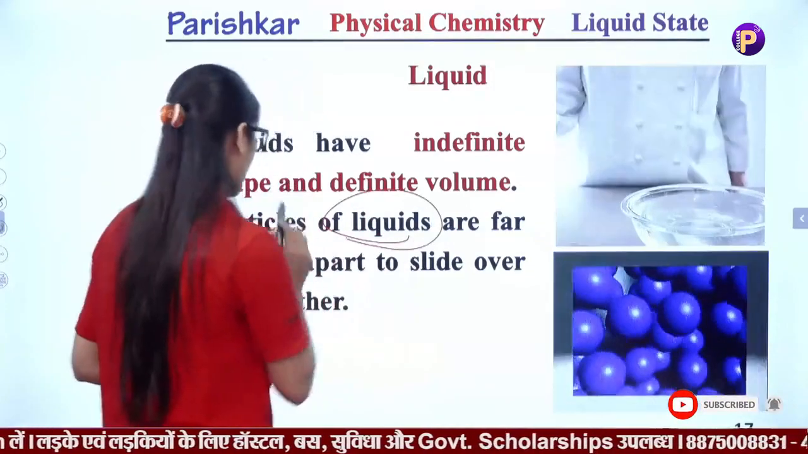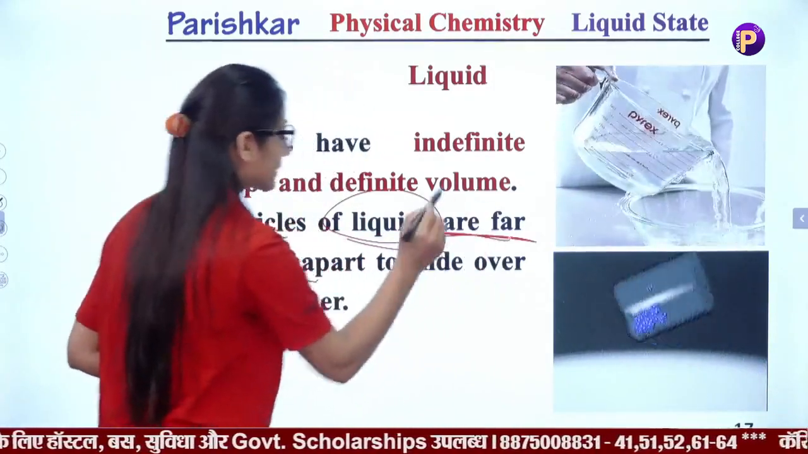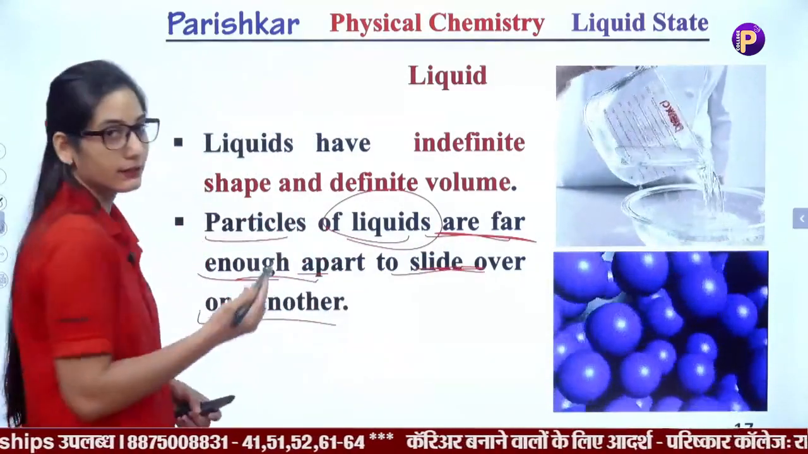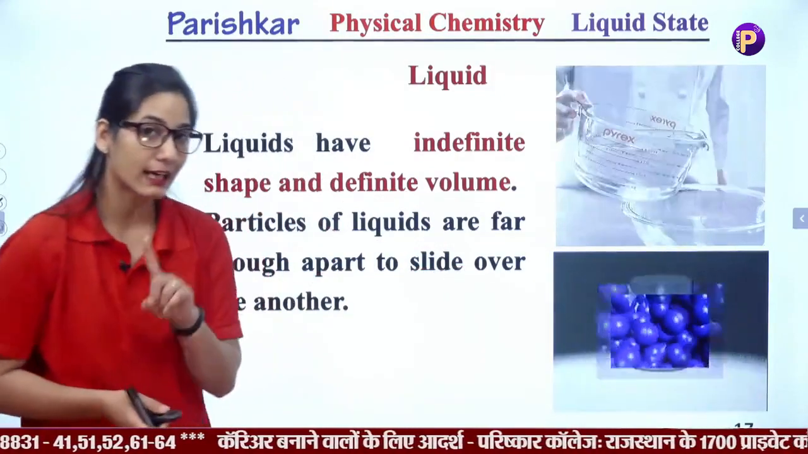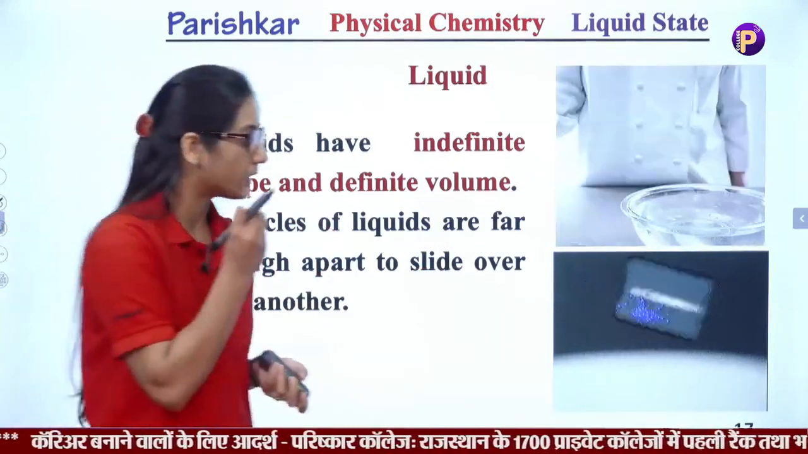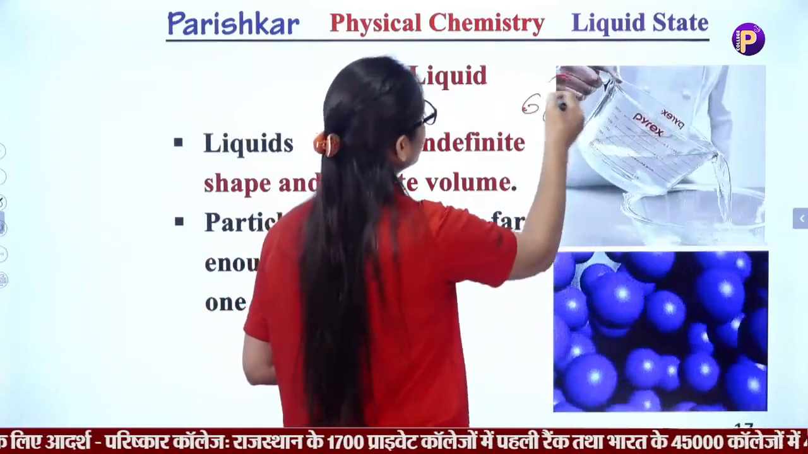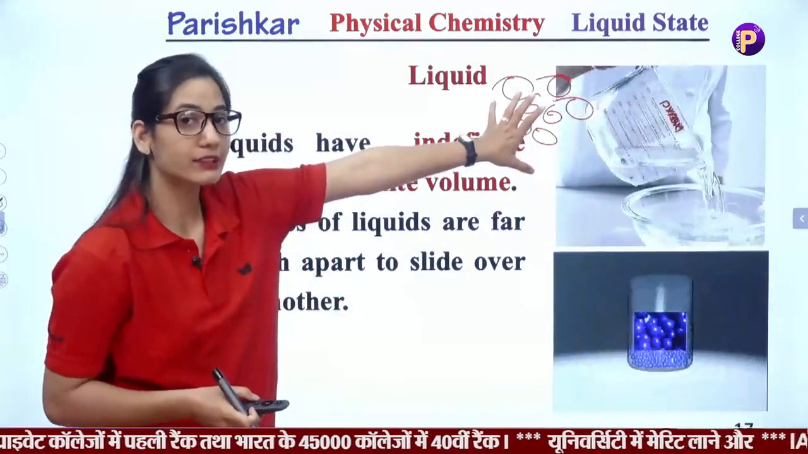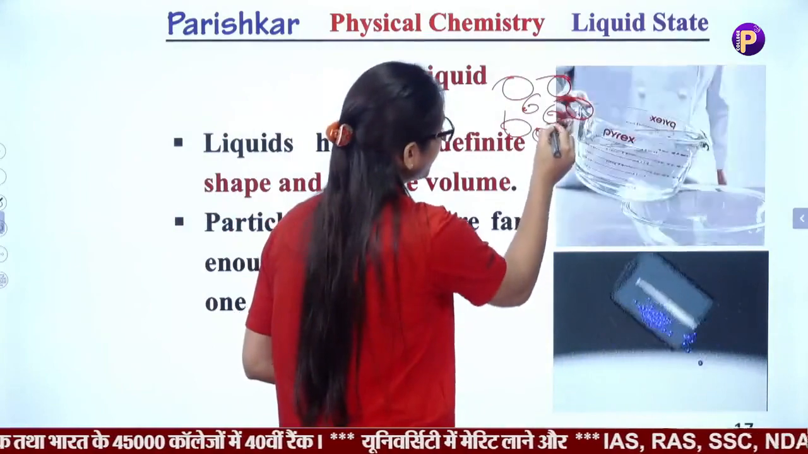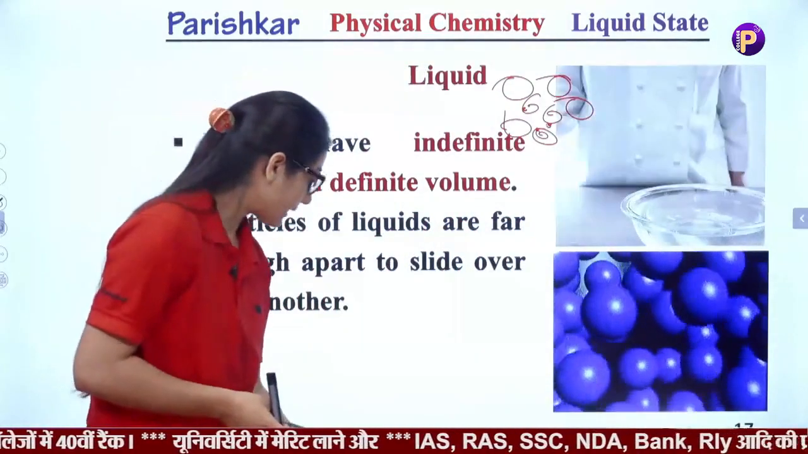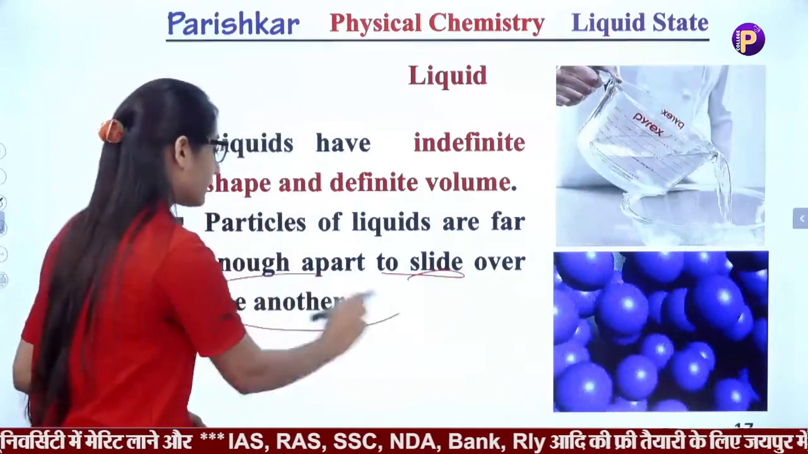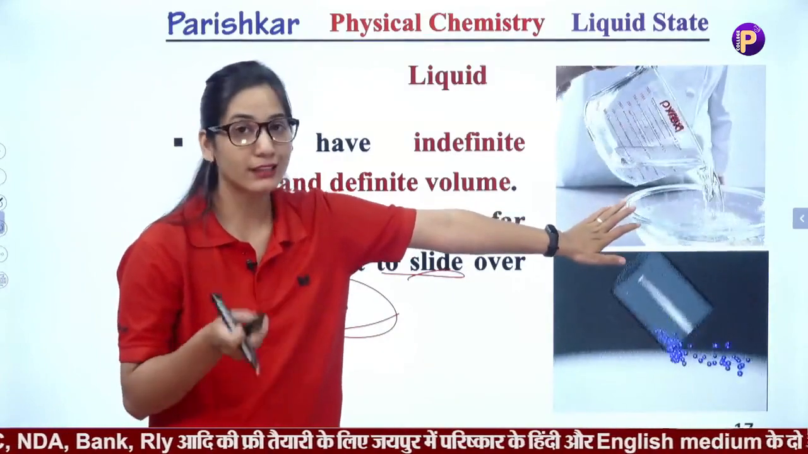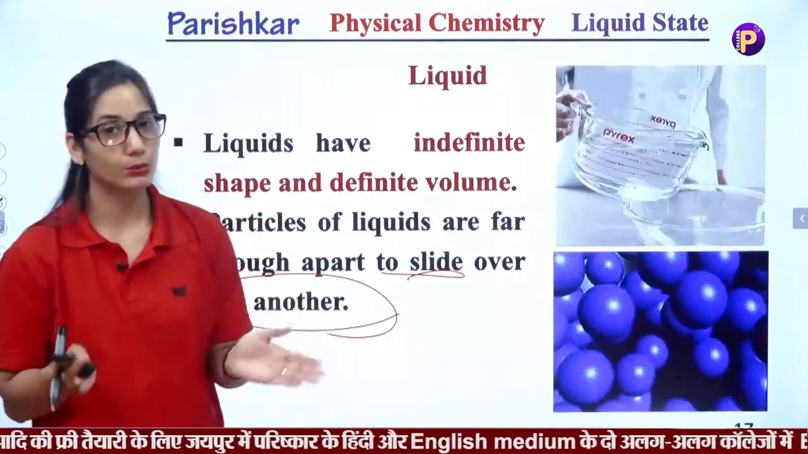Particles of liquids are far enough apart to slide over one another. Means in the solid state we said that particles vibrate on their mean position. Solid particles are arranged in a regular manner. They have fixed shape, and they only vibrate on their mean position. But liquid particles slide over one another. It means liquid particles can move, but solid particles can't move. Okay.